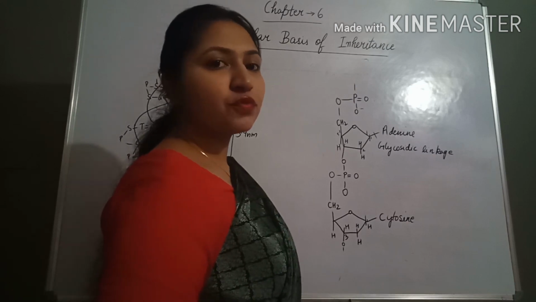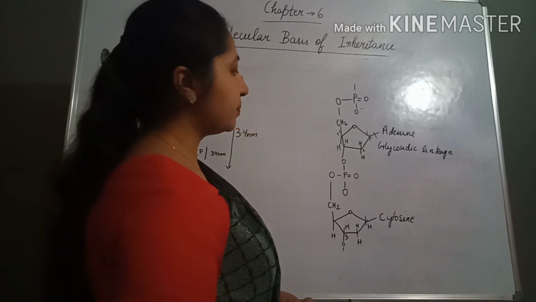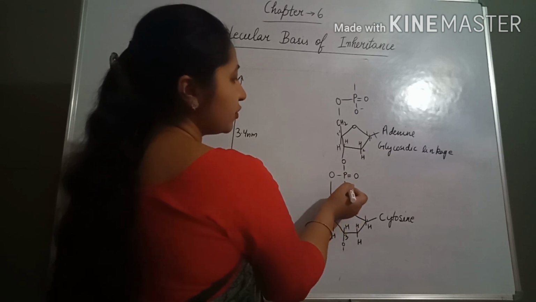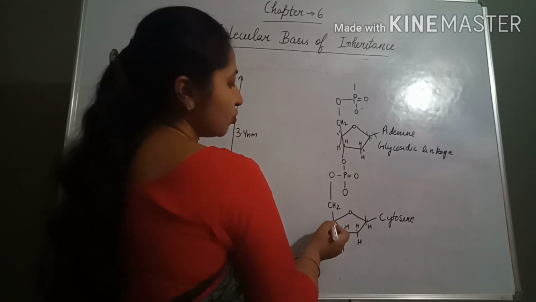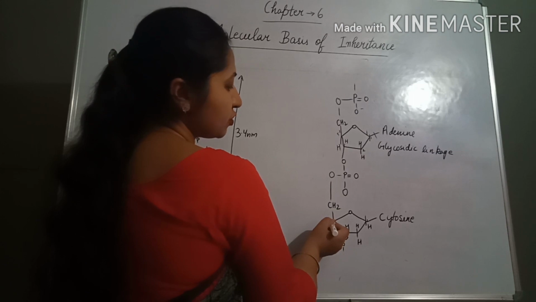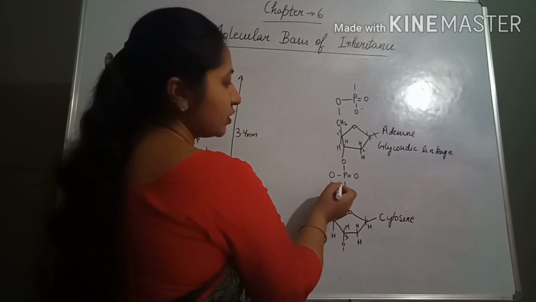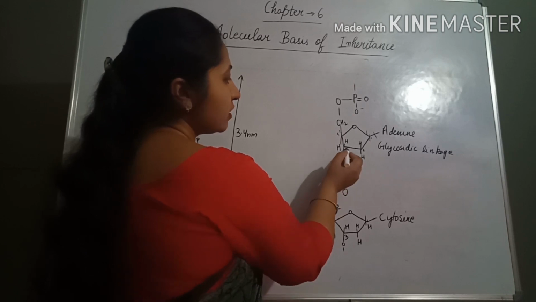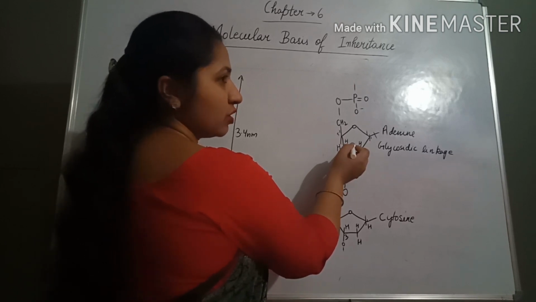That is the phosphodiester bond that is present. How? Because these sugar molecules are linked with the phosphate group. As I told you, the fifth position of the pentose sugar is linked with the phosphate group, and this phosphate group is linked with the third position of the second sugar molecule.